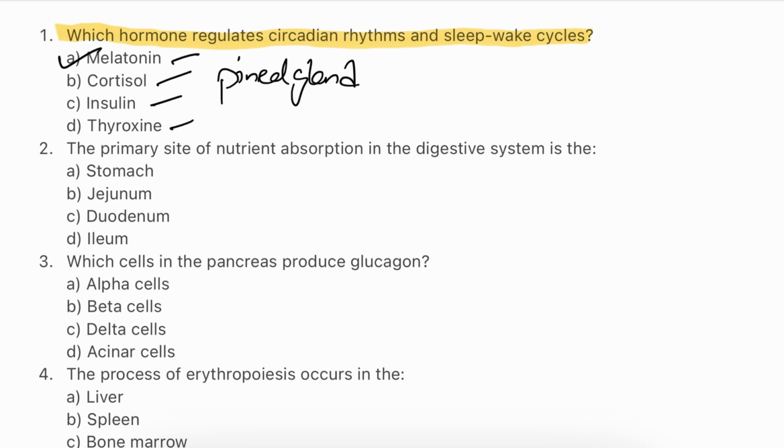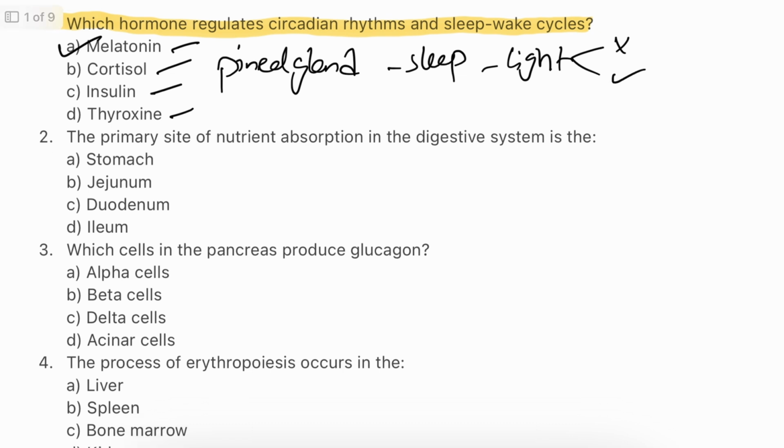and is vital for regulating your internal clock. It signals the body to prepare for sleep, and its secretion is influenced by light exposure. This hormone helps maintain a regular sleep-wake cycle, making it essential for good quality sleep. If there is light, then melatonin is not secreted. If the light is less, melatonin is secreted.